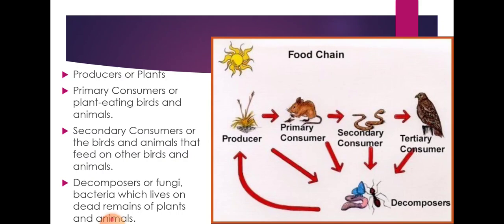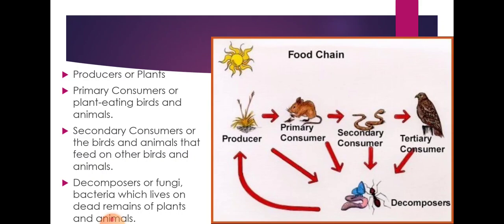Then the link between producers and secondary consumers will be neglected. If primary consumers are not there, it will create a problem for the secondary consumers, because there are many animals that don't eat plants, so their survival will be more problematic.